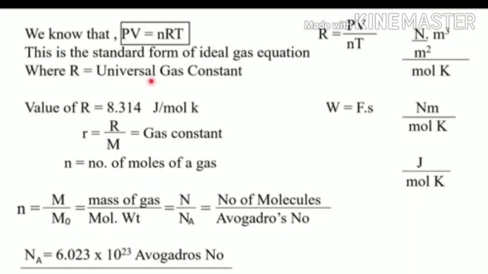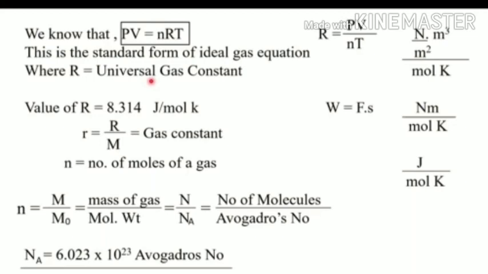P, pressure, is Newton per meter square, force per unit area, into volume, meter cube, divided by n, that is mole, and T is in Kelvin. Then the numerator becomes Newton into meter divided by mole Kelvin. Newton into meter means force into displacement, that is work done, that is joule. Therefore, the unit of R becomes joule per mole into Kelvin.